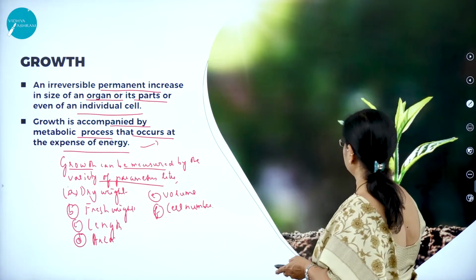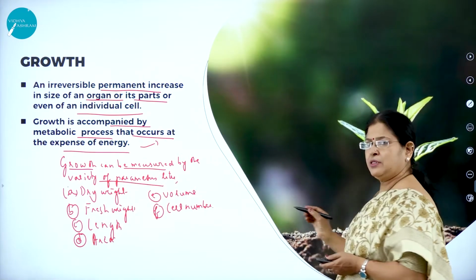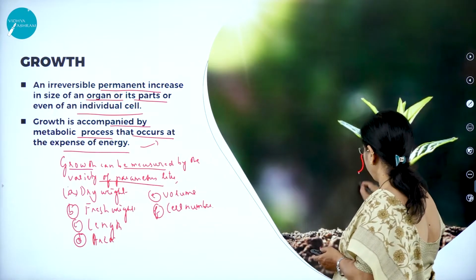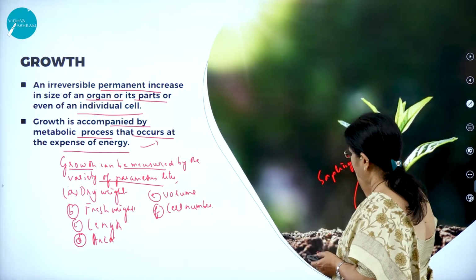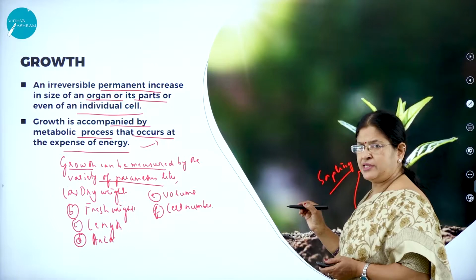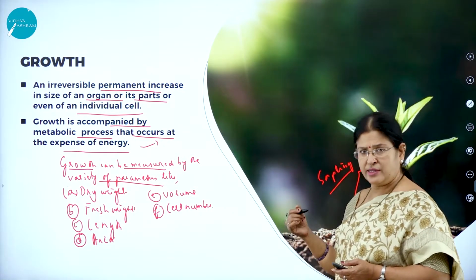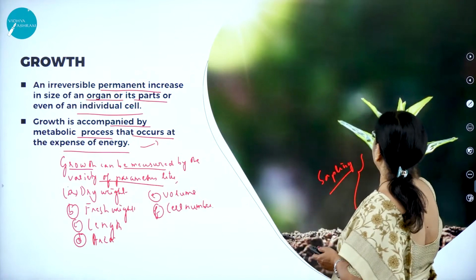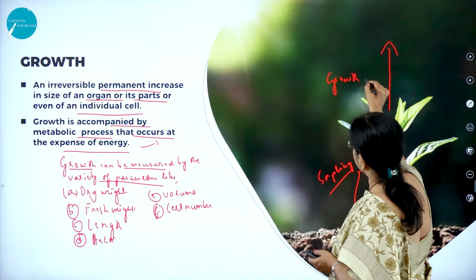Here you can see in this beautiful picture the growth of a plant. But this is a small growing plant. We can call it a sapling. But will it be of the same size? If all the parameters or all the essentials are given to the plant, then it will grow tall. So growth will take place.